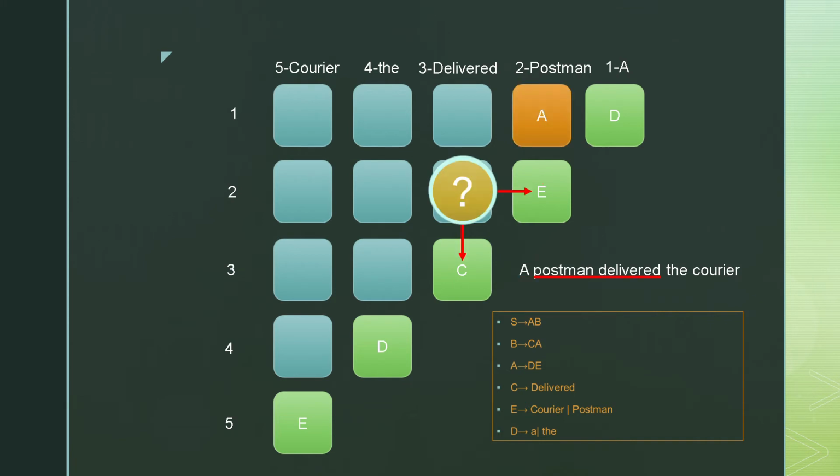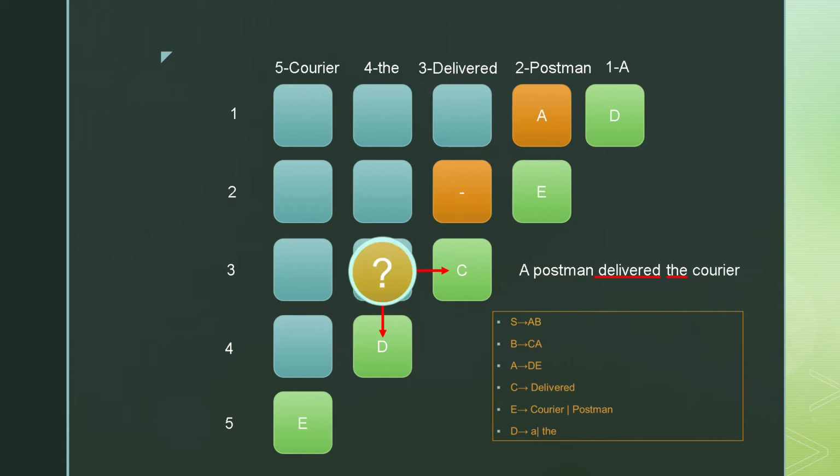(2, 3) defines the string postman delivered. That is the concatenation of E, C. We check our production and find there is no production corresponding to EC. The point to be noted here is that it is not necessary that we always find a production in the given sample if the string is valid. It is fine as long as we find S at (1, 5). We could have as many empty cells as there are.